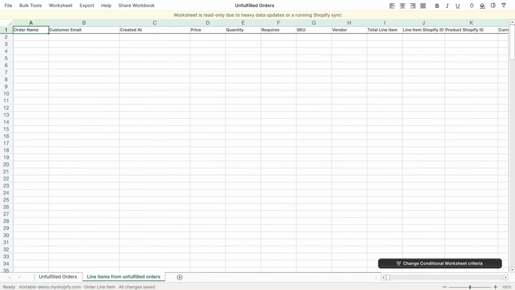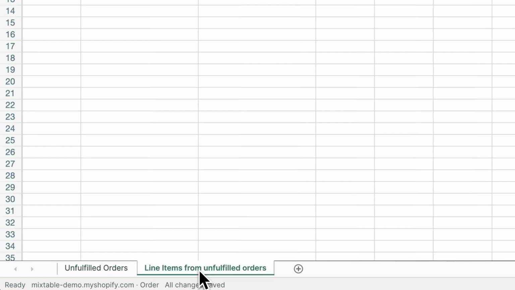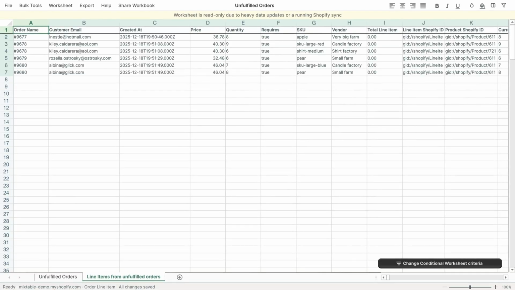Mixtable now creates a workbook with 2 worksheets. One to show our unfulfilled orders, and another to show the line items for those unfulfilled orders. And Mixtable immediately begins populating them with data. Our data has now loaded. Now, if any new unfulfilled orders are added to Shopify, they will be automatically synced into our workbook. This will happen even if the workbook is not open in your browser.